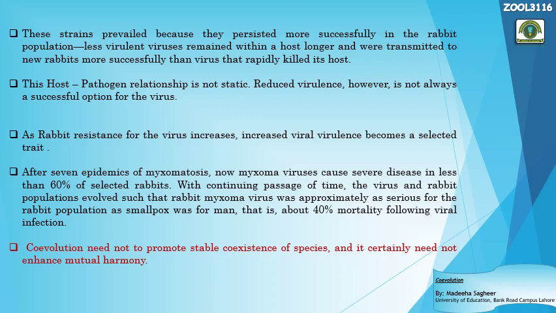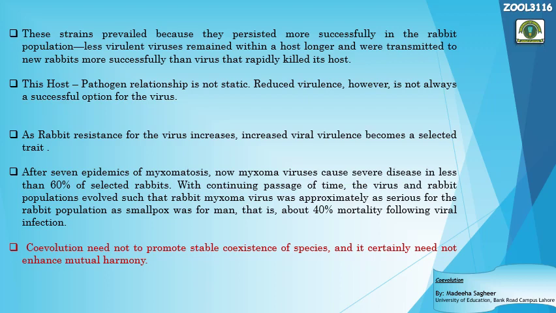Now again, in response to the maximum resistance, selection pressures occur on the Myxoma viruses, and Myxoma viruses start to change their traits, and they become more virulent, right?